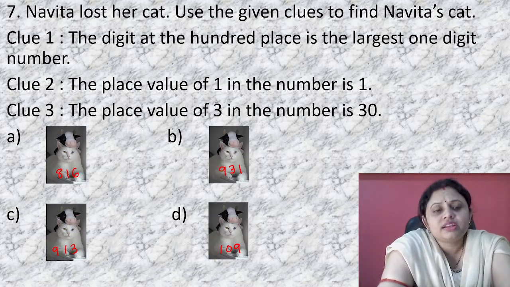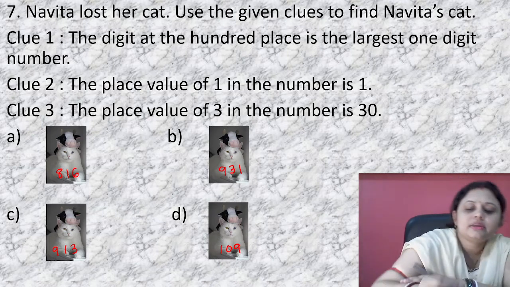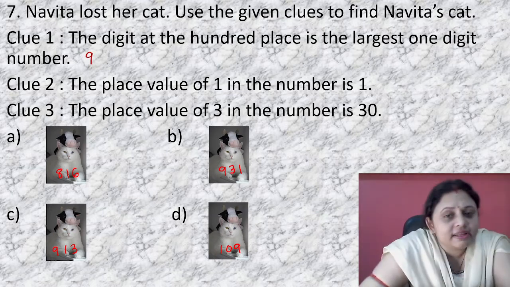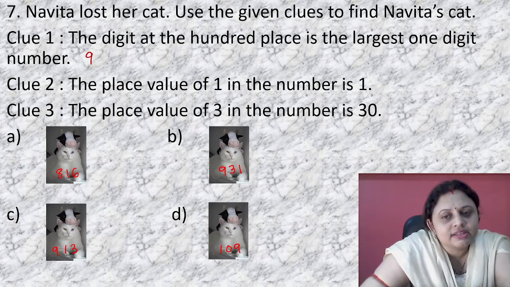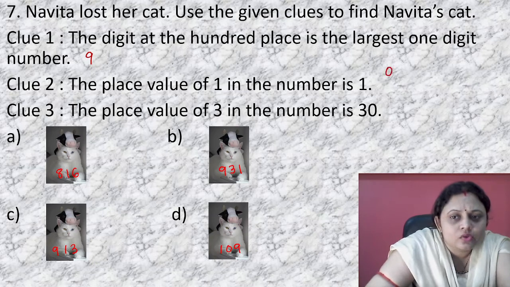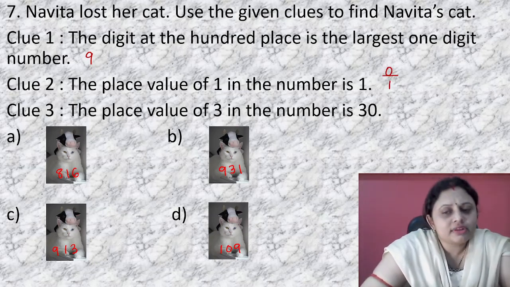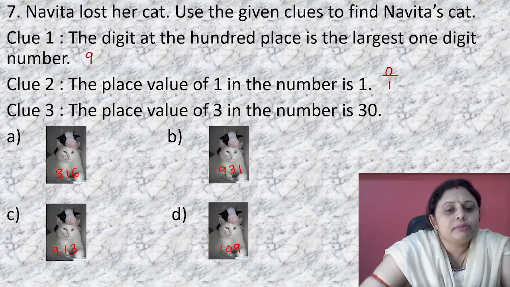Clue 1. The digit at the 100 place is the largest one digit number. Largest one digit number, that is 9. The place value of 1 in the number is 1. That means in 1's place 1 is present. Next.